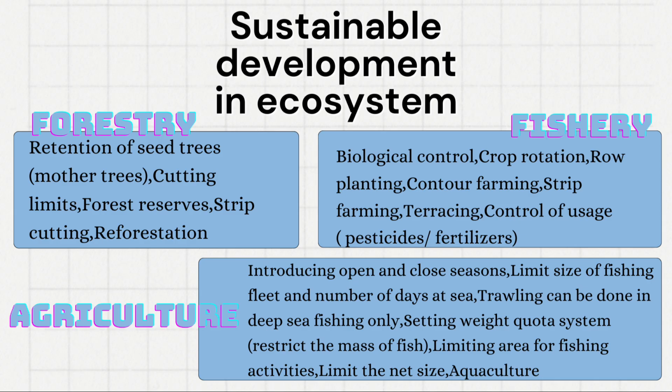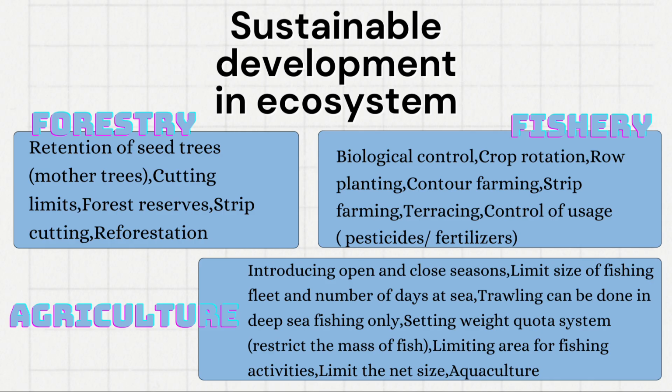For this type of sustainable development, we have retention of seed trees, cutting limits, forest reserve, strip cutting, and reforestation. And then for the sustainable fishery, we need to initiate biological control, crop rotation, row planting, contour farming, strip farming, terracing, and control of usage.